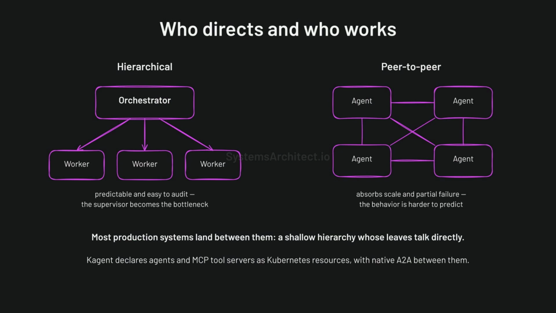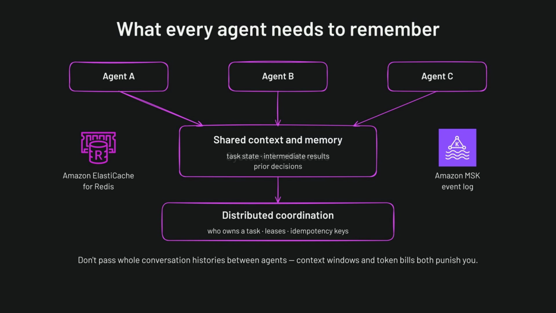Agents and MCP tool servers are declared as cluster resources, with native A2A between them. Shared context and memory stops 5 agents from solving the same subproblem 5 times. They need a common store for task state, intermediate results, and prior decisions. Think pgvector on Postgres, Redis, or Azure Cosmos DB.